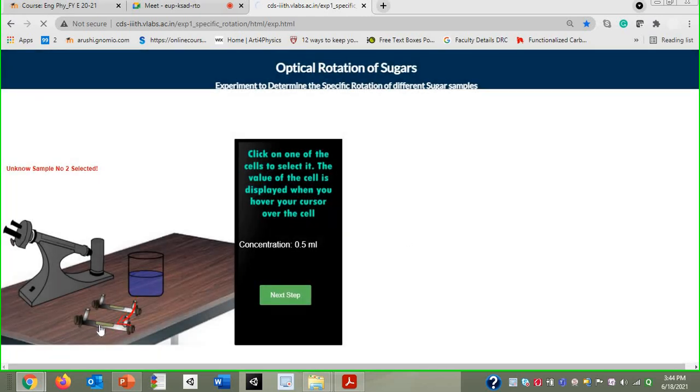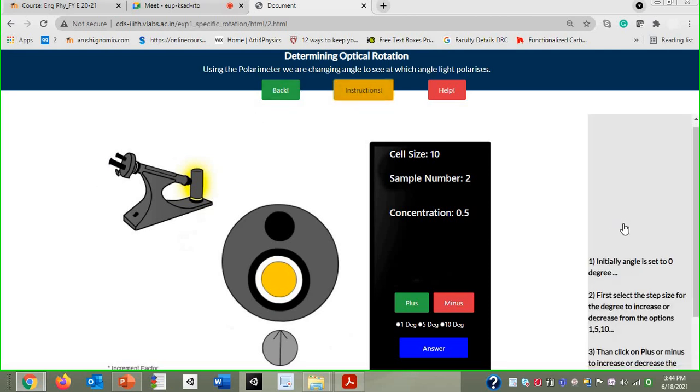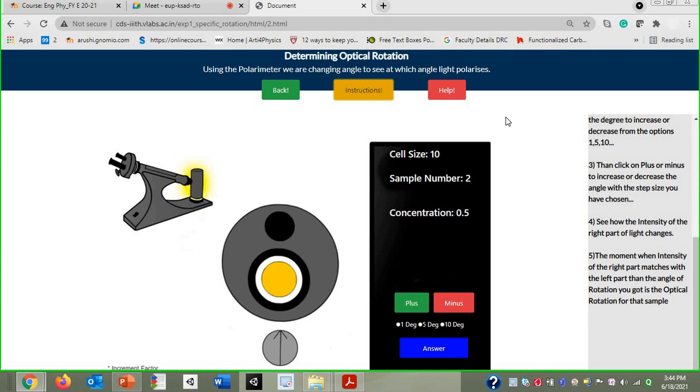Now here you will get to know the view that you can see through the telescope. Before that, some instructions are provided. Go through the instructions; what you need to do will be provided over here. I'll show you where to take the measurement.